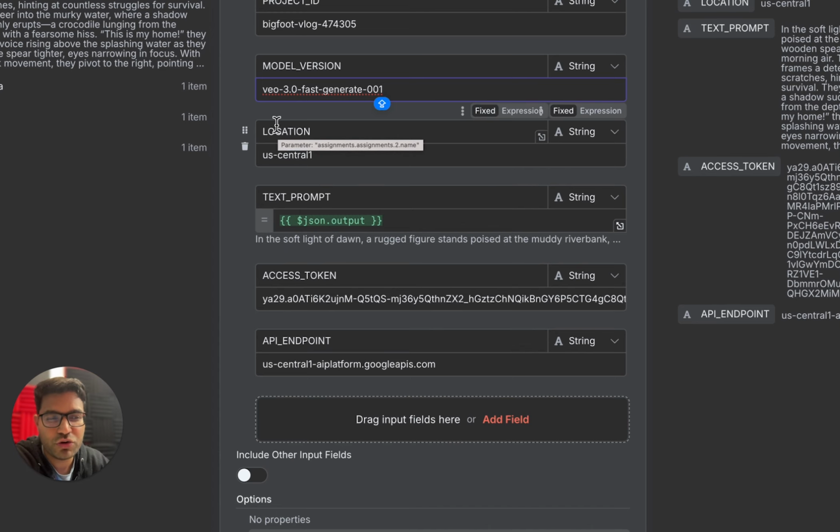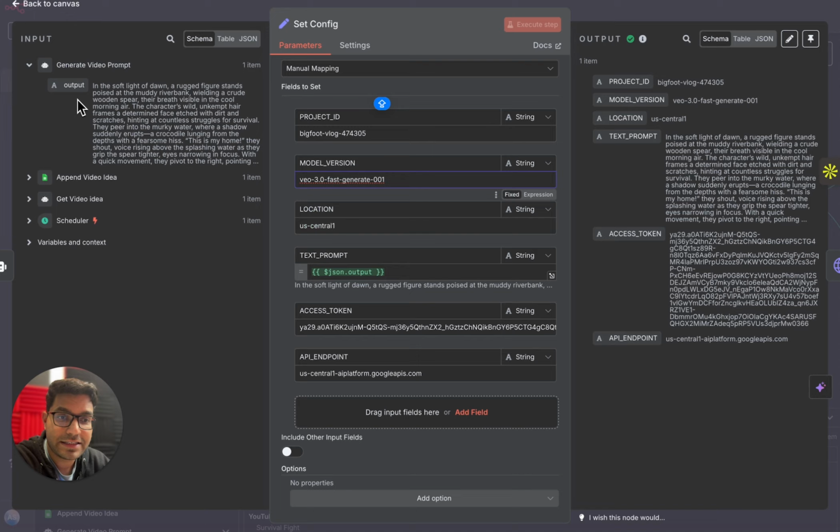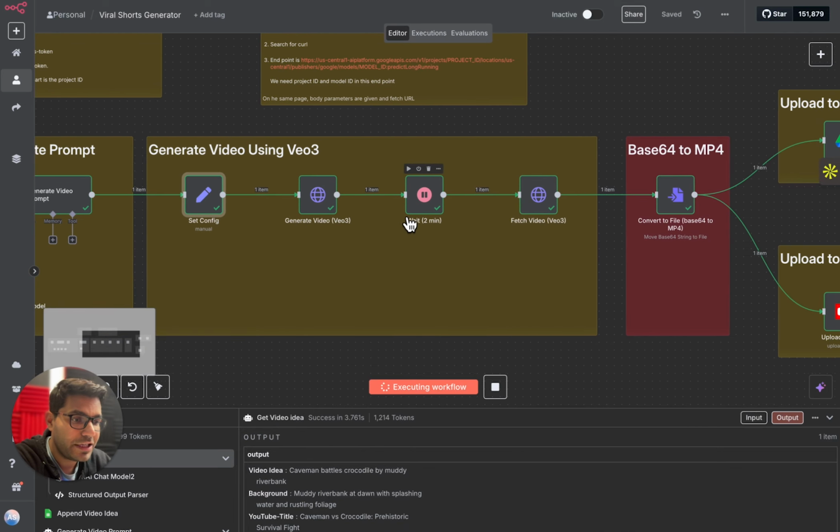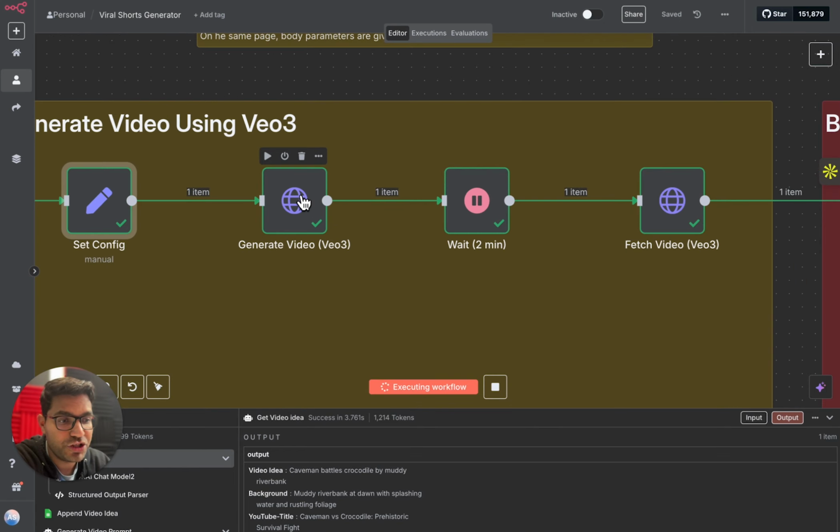You can choose to create location or you can ignore it. This is available by default in the Google VO3 API. Text prompt is the prompt that we are sending, which was the output from the previous node. So we are simply defining the text prompt because we have to send it in the body to Google VO3 via API. The next one is the access token. The access token is a kind of key that is used to utilize your Google VO3 account through APIs. And finally, the API endpoint, you can also ignore it. This is just optional. So after the configuration node, the next node is generate video.